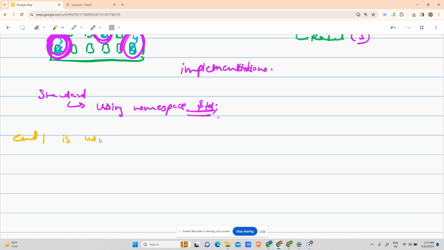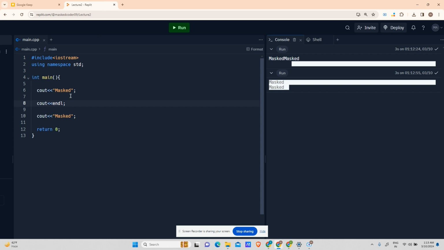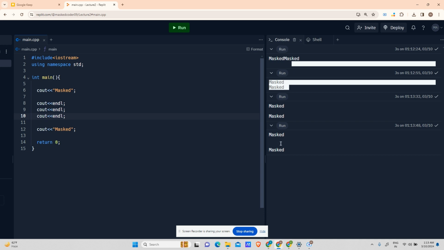Endl is used to make a new line, right? So if I implement this cout endl once again, if I write this once again like this, what will happen? One more line will appear. Let's see. So mask, first line break, then second line break, then simply mask, right? If I do it for the third time, it is mask, one line break, second line break, mask.